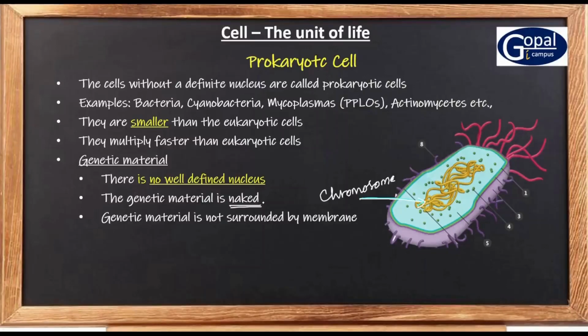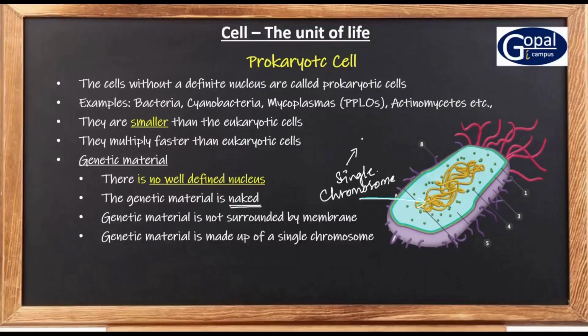And this genetic material is present in a single chromosome. In prokaryotes, genetic material is present in a single chromosome. And this single chromosome is made up of a single double-stranded DNA. The chromosome is made up of a single double-stranded DNA molecule.